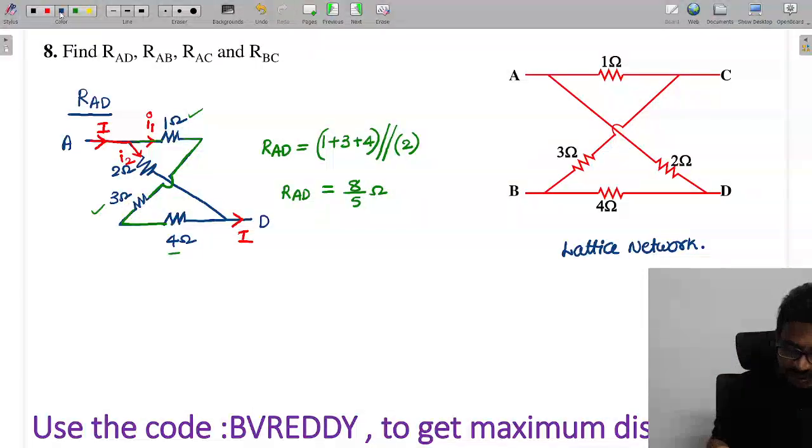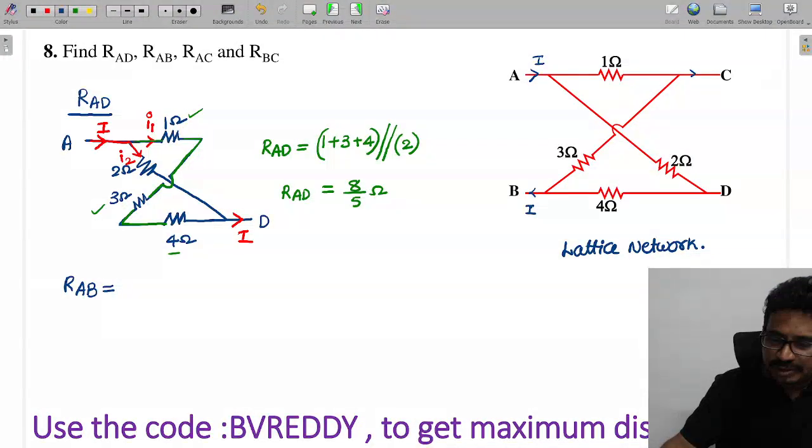Now the next one we can directly write. I need to find RAB, that means we need to see A to B. The current I starts here, and finally the same current has to return here. That means in this one the current must be 0, so at D also the current must be 0.